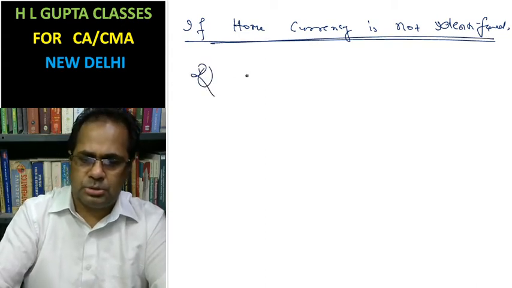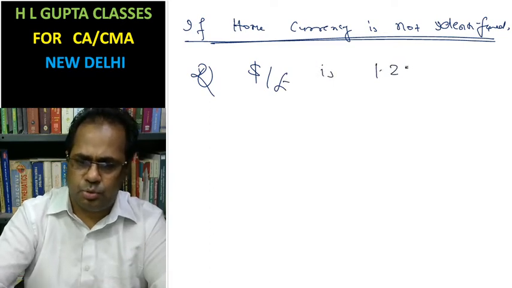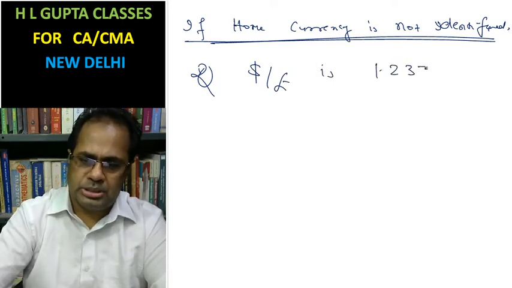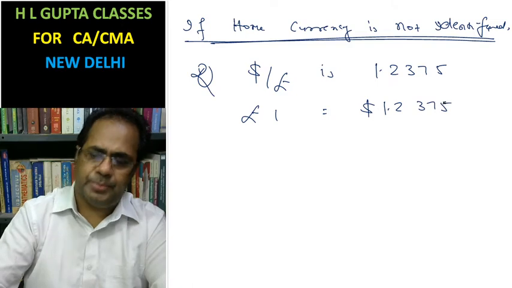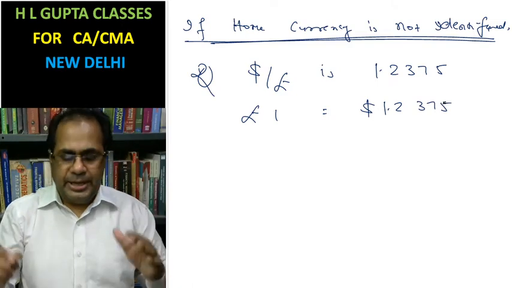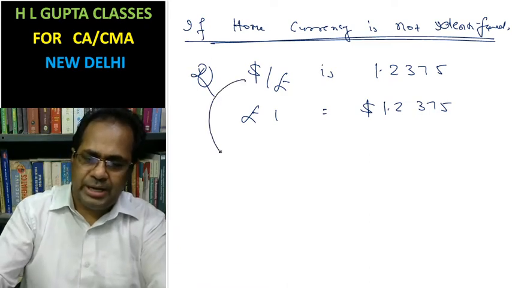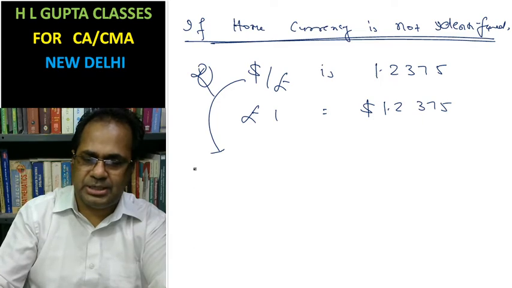Look at it. Suppose dollar per pound is 1.2375. Here pound 1 equals dollar 1.2375. In this case, is this a direct quote or an indirect quote? We can name the currency the quotation is in respect of.